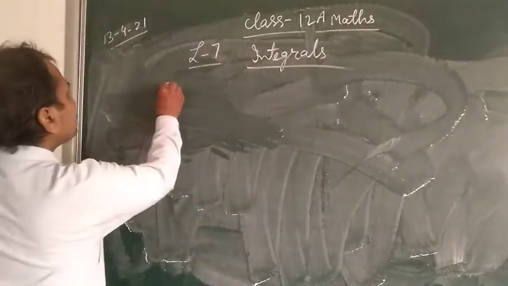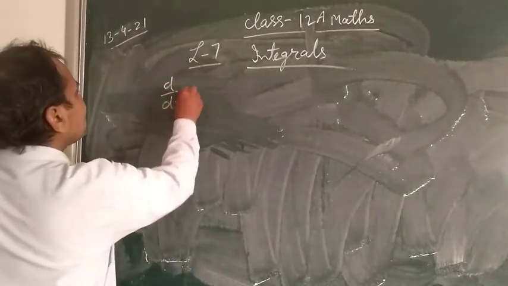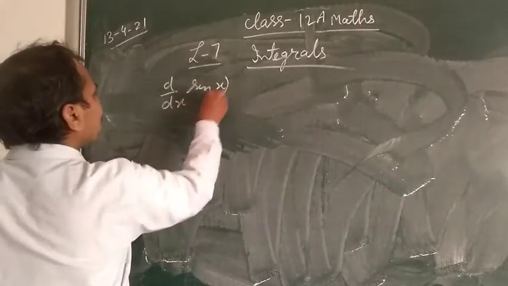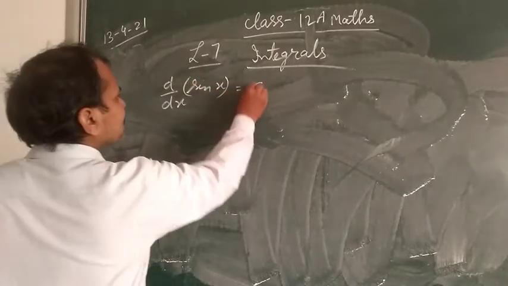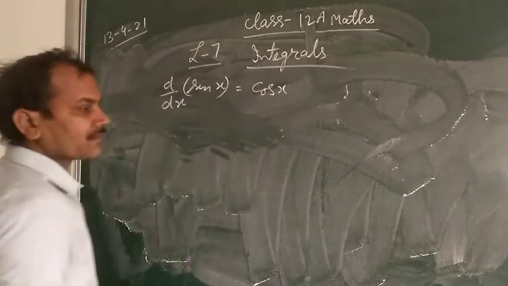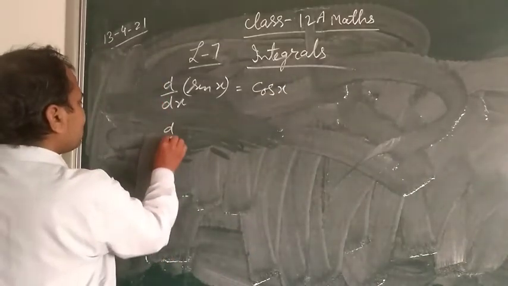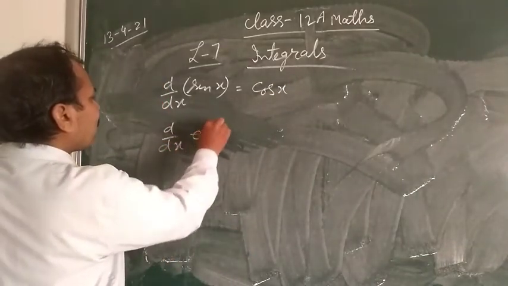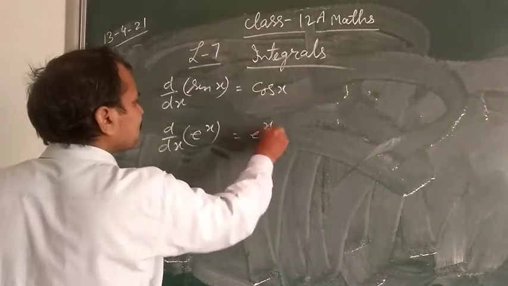Okay. So in differentiation, sin x, their differentiation you know cos x. e power x, their differentiation e power x.